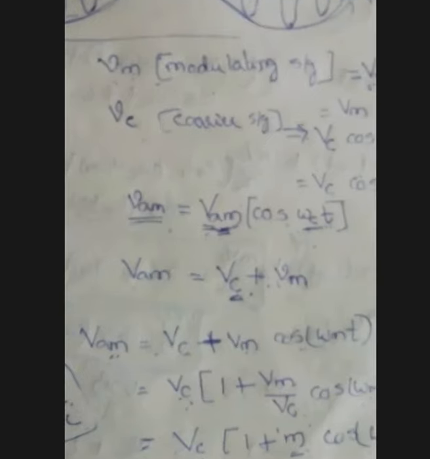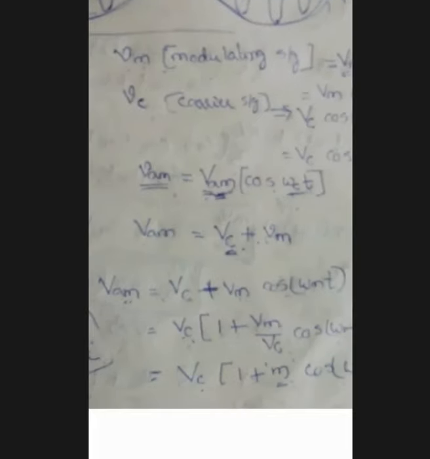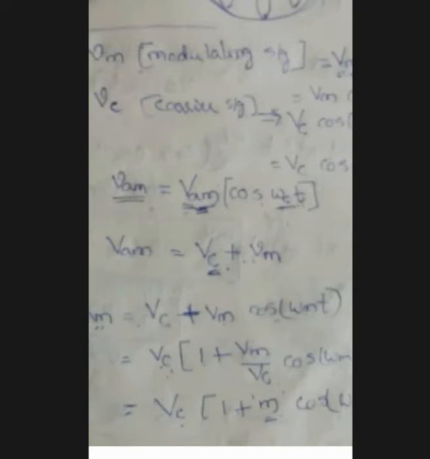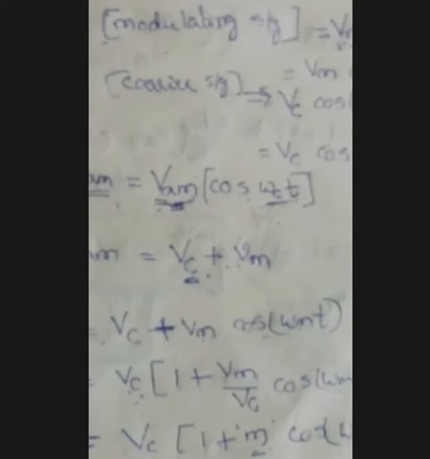Next, the equation of the modulated wave: the modulated wave is small v AM, the amplitude of the modulated wave is capital VAM as shown on the screen, and the angular form is cos omega ct. Why? Because here we are only changing the amplitude. We are not changing any angular form, either the frequency or the phase. So we write the angular form as it is for the carrier wave, that is cos omega ct.